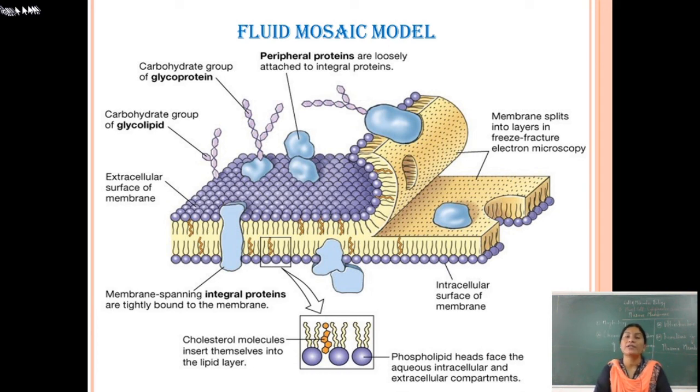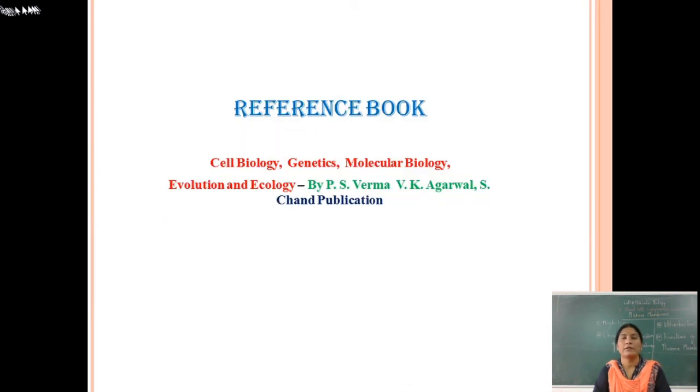The membrane splits into layers in freeze-fracture electron microscopy, and no protein coat is found. That shows this is only the outer surface with some globular proteins, and that's why the fluid mosaic model is the most accepted, and today it is still the widely accepted model for understanding the structure of the plasma membrane.